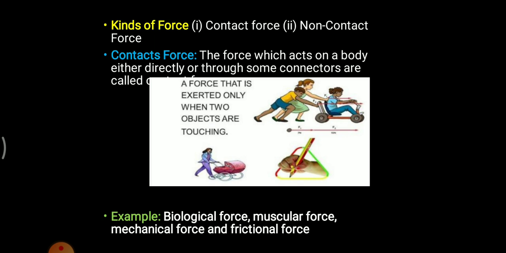Certain examples of contact forces are biological force. Biological force is nothing but a force applied by certain effects or forces inside the body. Or muscular force. Muscular force is the force applied by the muscles of the hand. Now mechanical force. Mechanical force means force which is generated through machines. Frictional force. Frictional force is where there is a contact between two bodies and as a result there is an obstruction in the movement of a body. That is frictional force.